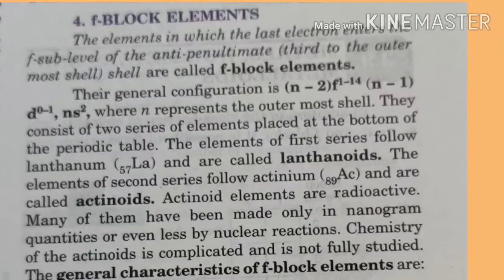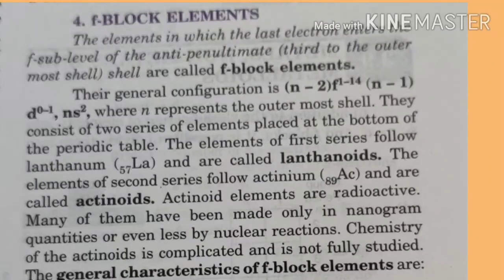Now the fourth block is the f block elements. The elements in which the last electron enters the f subshell of the antepenultimate, that is third to the outermost shell, are called f block elements.